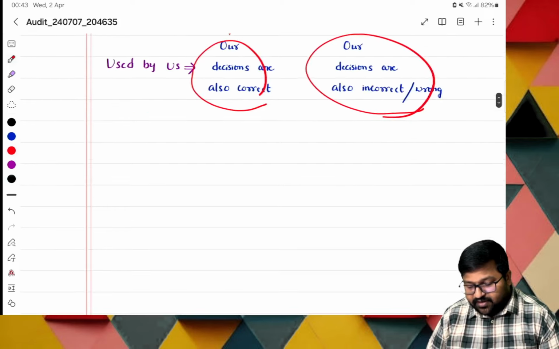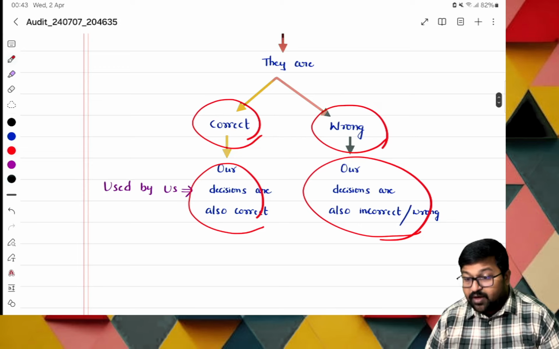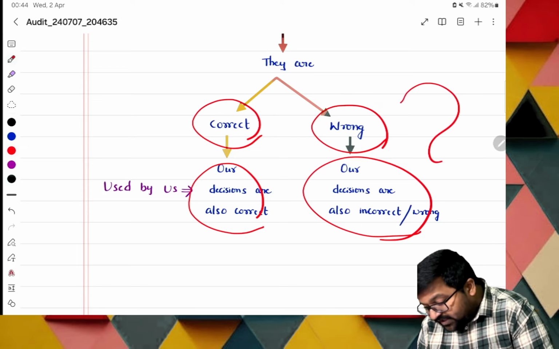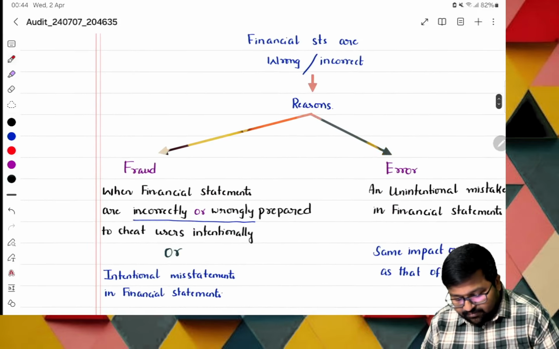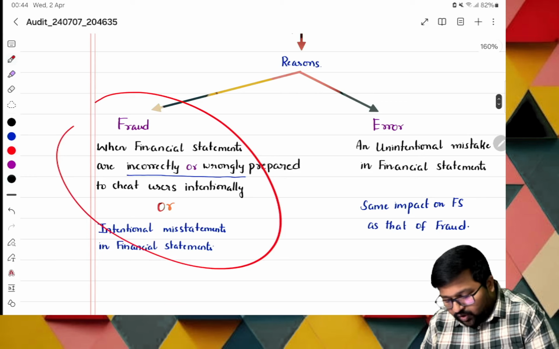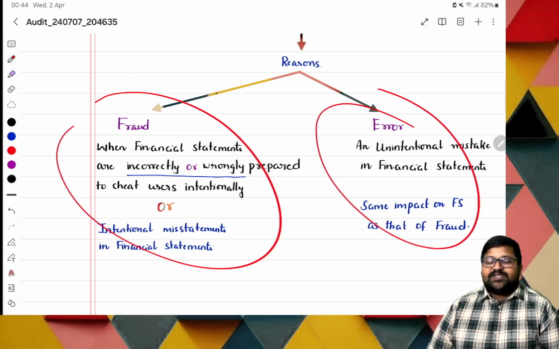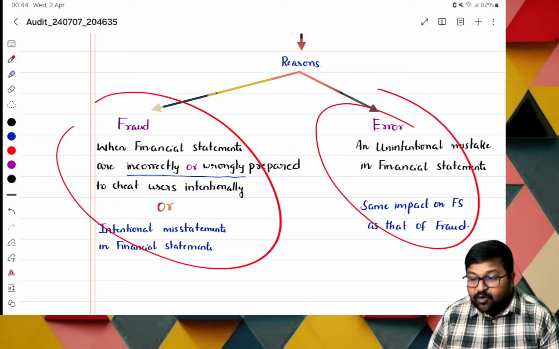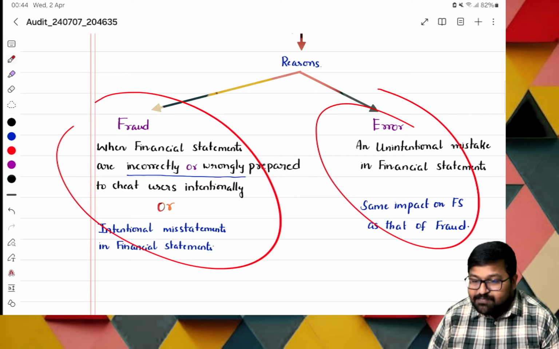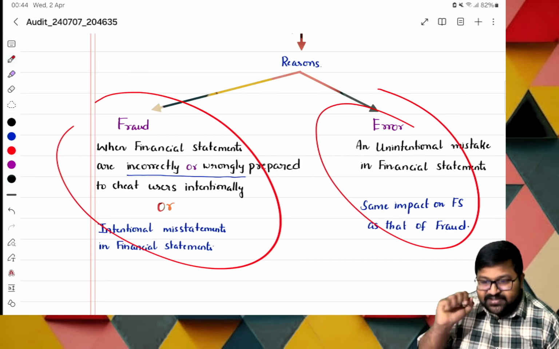Okay, sir, because if they are prepared wrongly, then automatically the relations are getting affected. Now the question is, what is the requirement that something wrong should be present? What is the reason? The reason can be either fraud or error. At your CA foundation level, you might have gone through fraud. What is that fraud? Intentional misstatements in the financial statements.